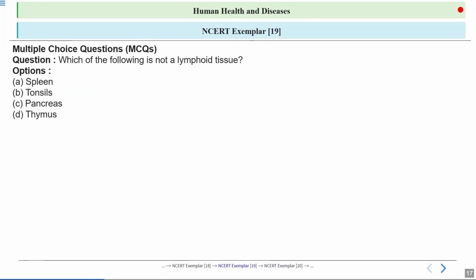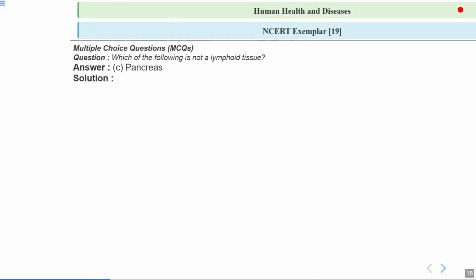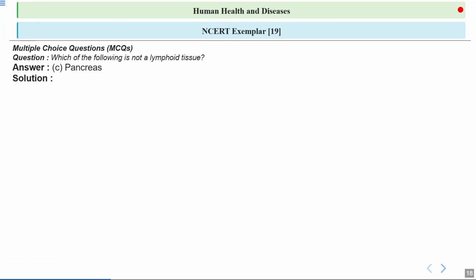Next question, which of the following is not a lymphoid tissue? So options are spleen, tonsils, pancreas and thymus. What would be the correct answer? Okay, option number C, pancreas is the correct answer. So pancreas is not a lymphoid tissue because